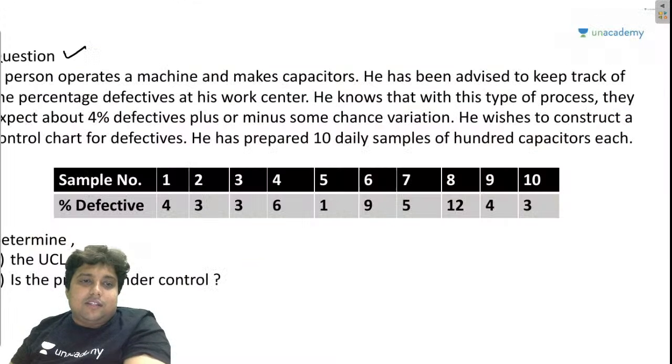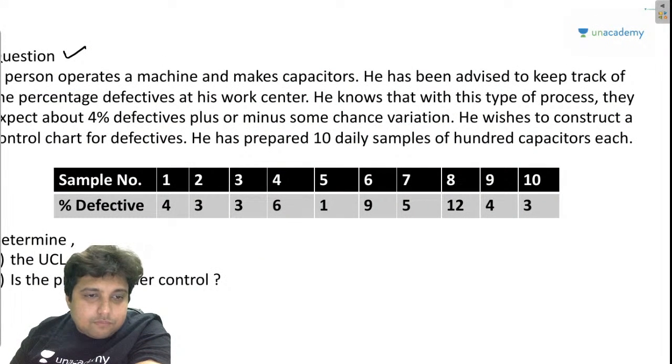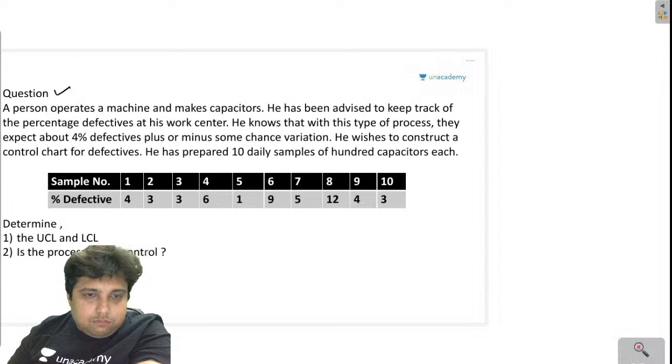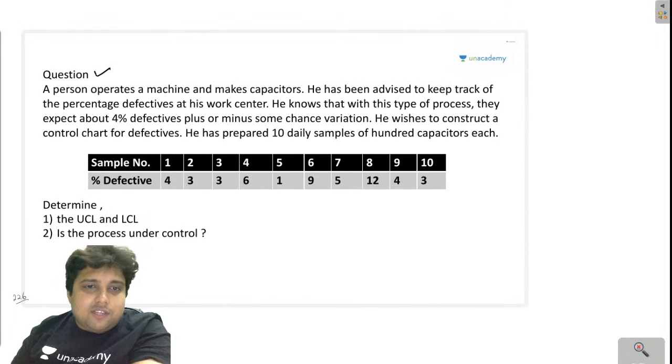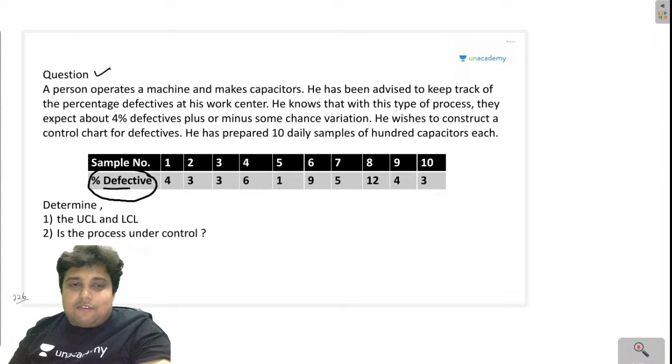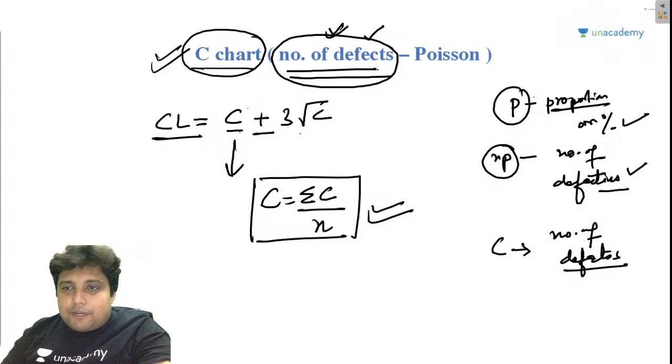Now, let us take on this question. So in this question, as you can see, percentage defective is what we have talked about. So whenever we talk about the percentage defective, I have already told you that for percentage or proportion, we will use the P chart, right?